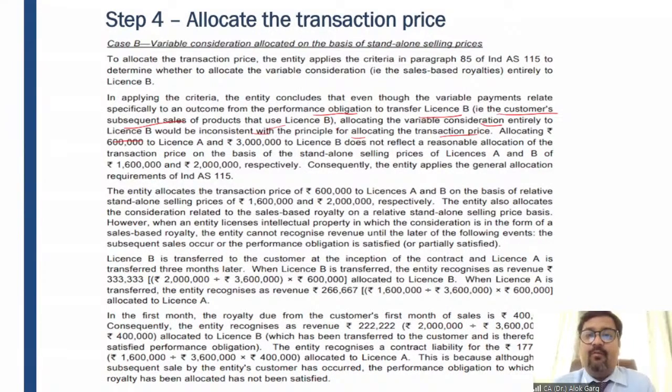Why? Because the transaction price is not commensurate with the standalone selling price of these performance obligations.